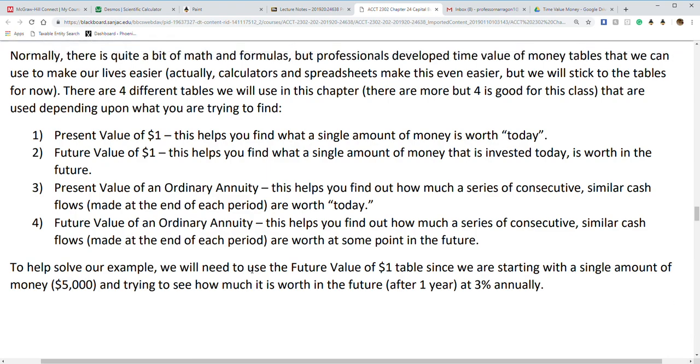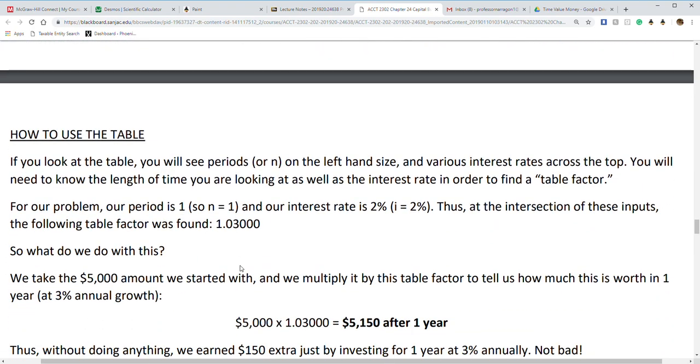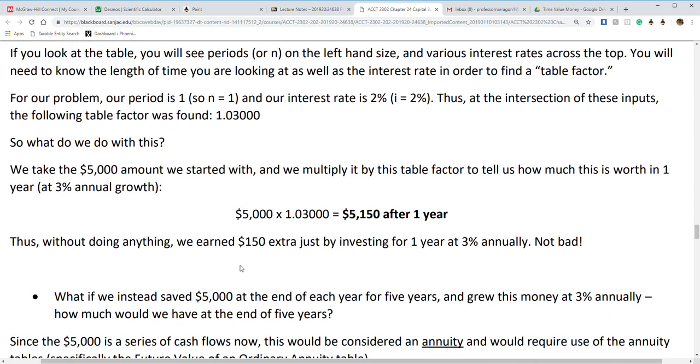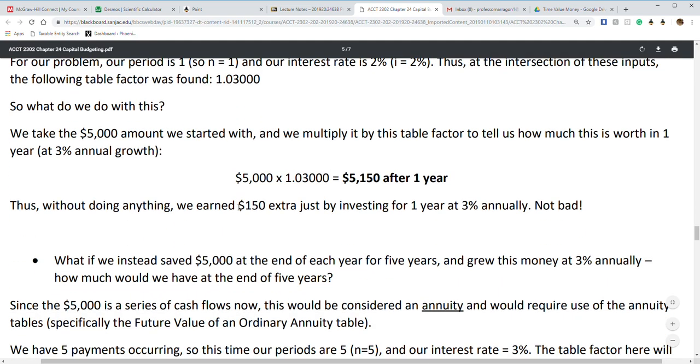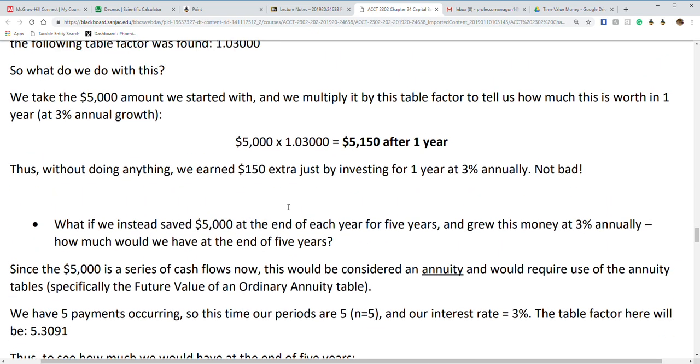So once we find that rate, we're going to take that and multiply it. First off, there is an error in your notes. That should be 3%. Why is that 2%? I guess they were going for milk. They wanted 2% milk. But anyway, 3%.